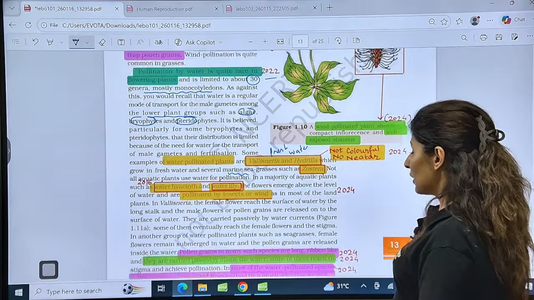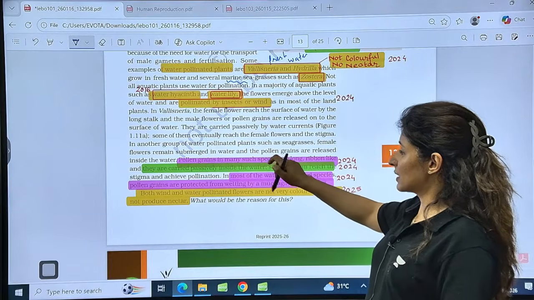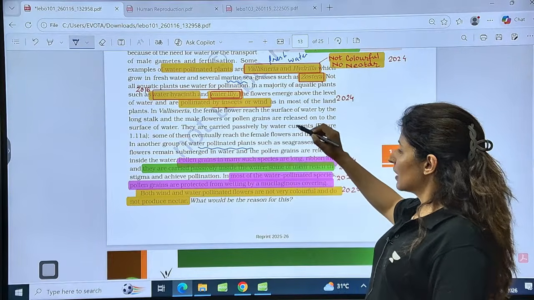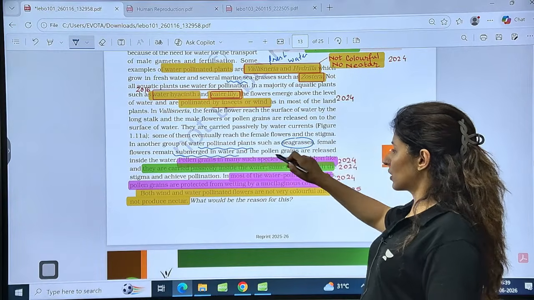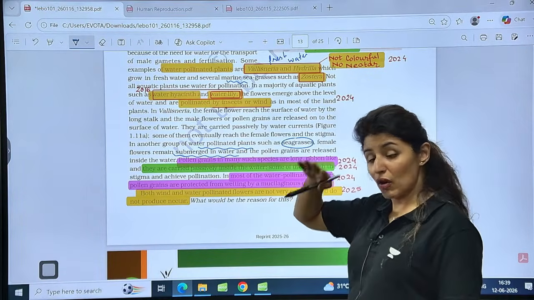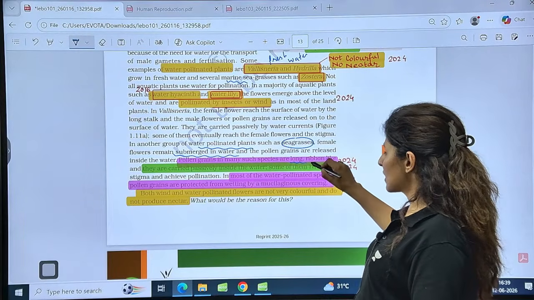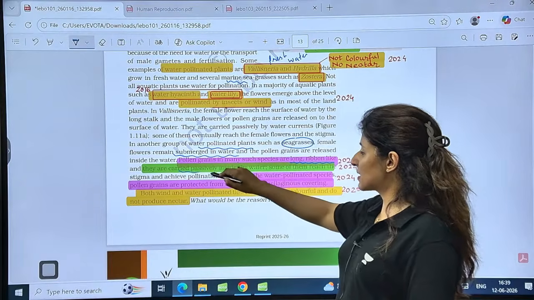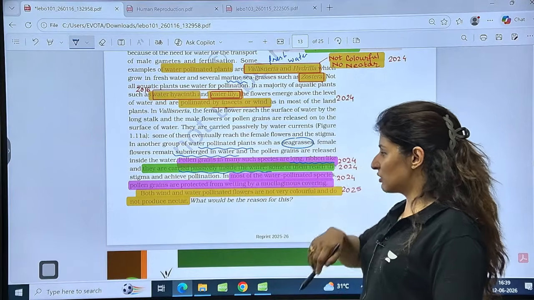Now see, coming on to the next, these are the lines. They are talking about water pollinated plants like sea grasses. Here the flowers remain submerged in water, so pollen is not released on the surface but remains inside the water. In such species, the pollen grains are long, ribbon-like, carried passively inside the water. Some of them reach the stigma and achieve pollination.